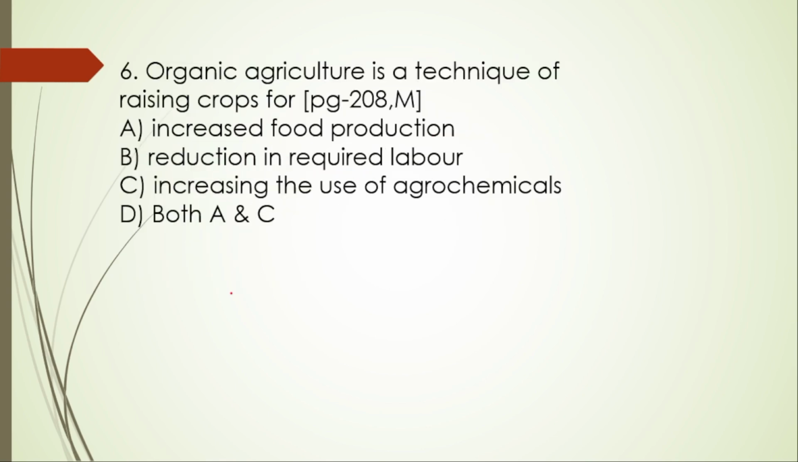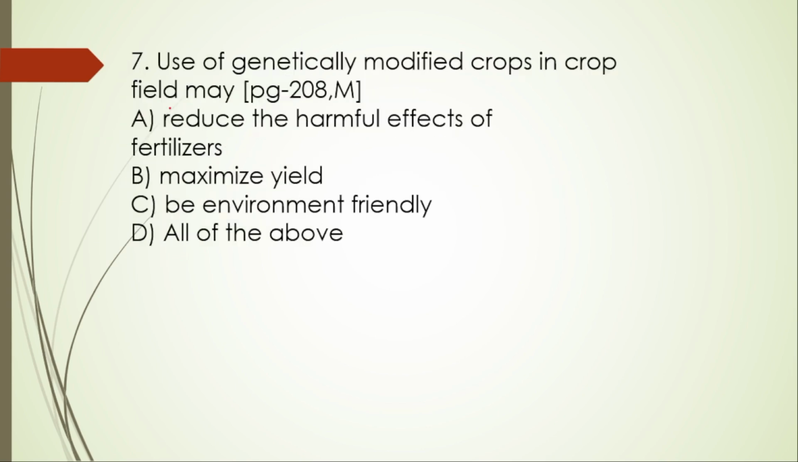Sixth question, organic agriculture is a technique of raising crops for increasing food production, this one itself is right. Seventh one, use of genetically modified crops in the crop field may reduce the harmful effects of fertilizers, yes, maximize the yield, be environment friendly. All of this is right.